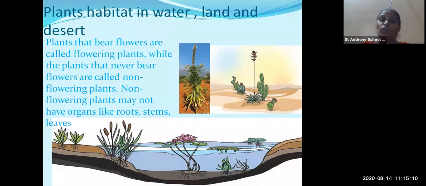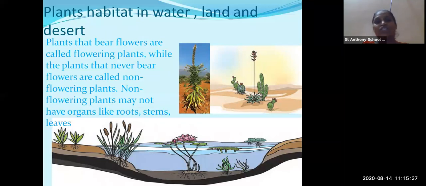Non-flowering plants may not have organs like roots, stems, leaves. For example, cactus plants do not have leaves, and you cannot see flowers on cactus plants either. Again, what classification have we studied in the previous slide? The plants were classified according to their height.